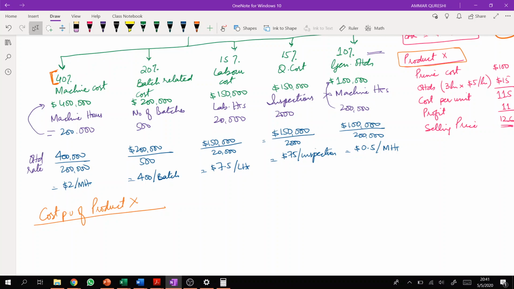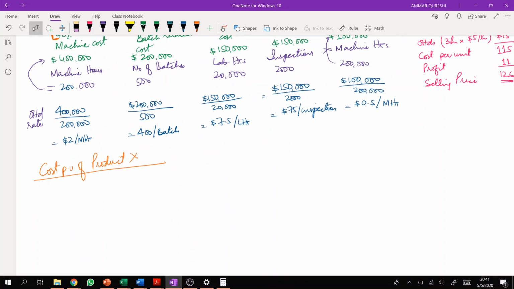So what we need to do now is gather information about product X regarding four factors. We need to calculate how many machine hours are required for the product. We need to calculate how many batches are required for the product. We need to calculate how many labor hours are required for the product, and the number of inspections, right? So let's take a hypothetical example.